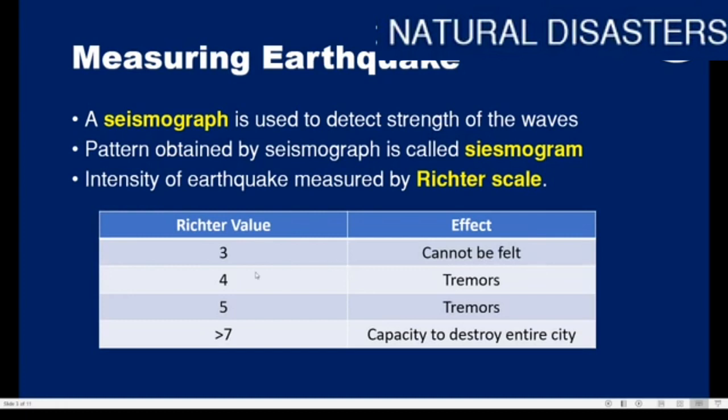If the Richter value is between 4 and 5, we'll feel tremors. And if the Richter value is greater than 7, the earthquake has the capacity to destroy entire cities. So we have to be very careful if the Richter value is greater than 7.